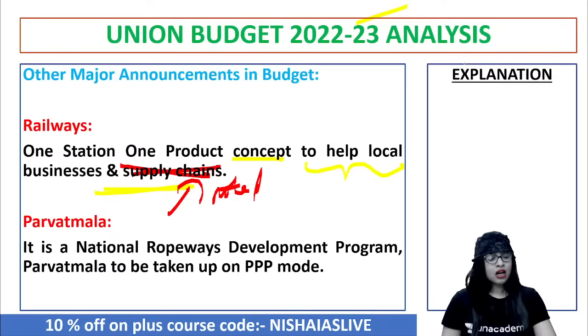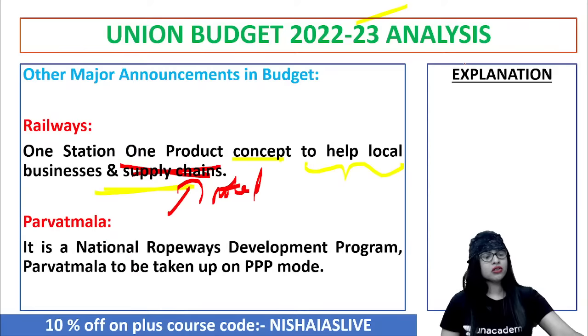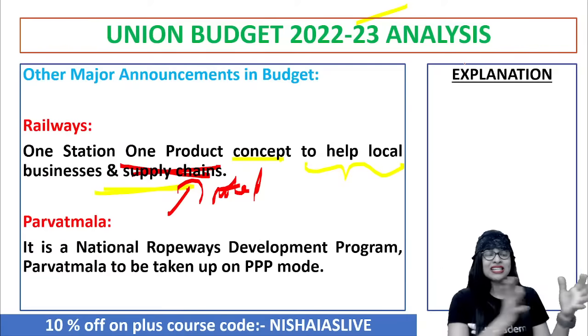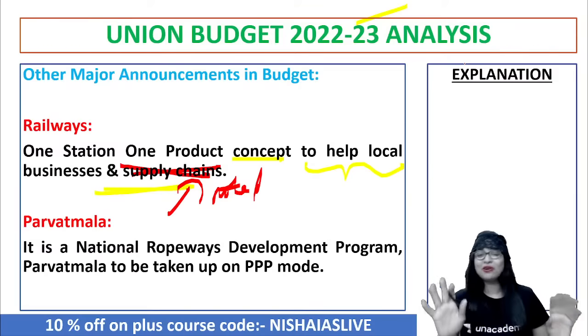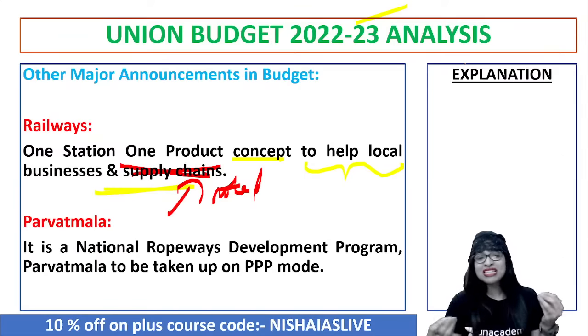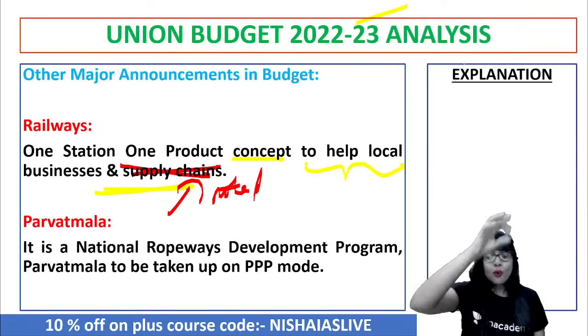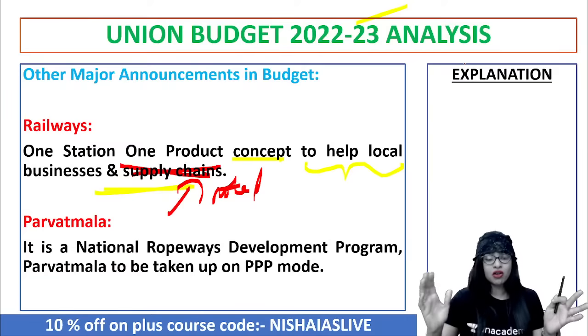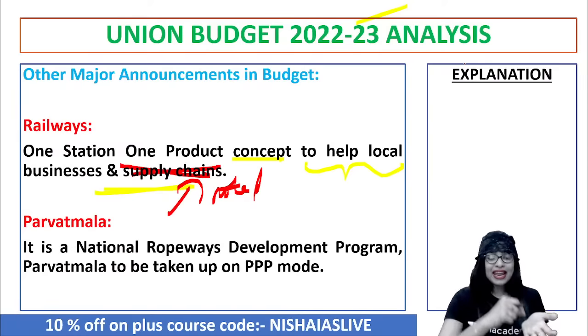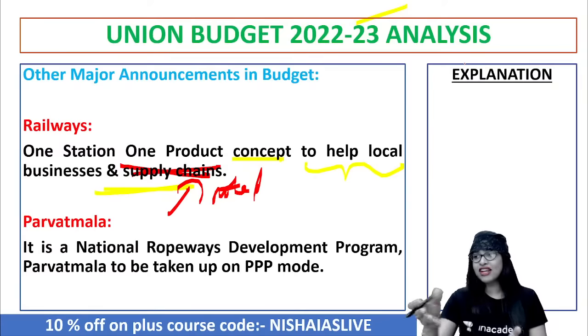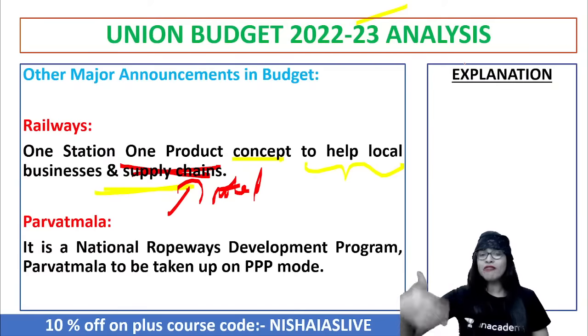Clear? Okay, what is your doubt? Another doubt, Vishnu? With regard to railways. Okay. See, railways, one station, one product. Okay, people got confused. One station does not mean you will have only one station, no matter whichever state you belong to. To help the local business and supply chains, with regard to railways, another announcement was made by the government. So, one station, one product as a concept. The aim is nothing but they want to promote the local product from each stop of the Indian Railways. So, let's say, for example, when you travel by Indian Railways, you have multiple stoppings.